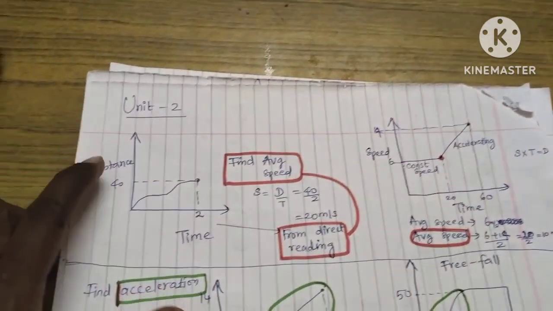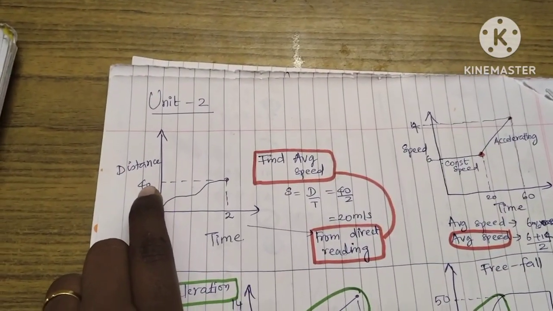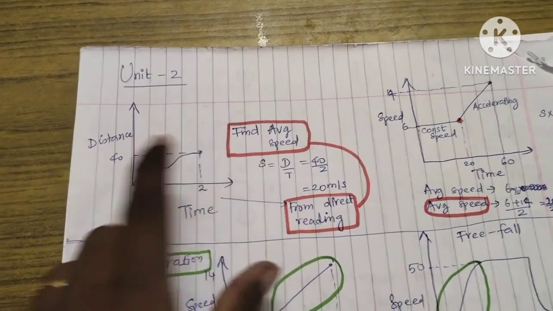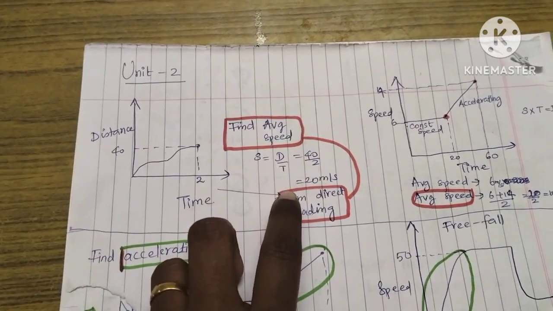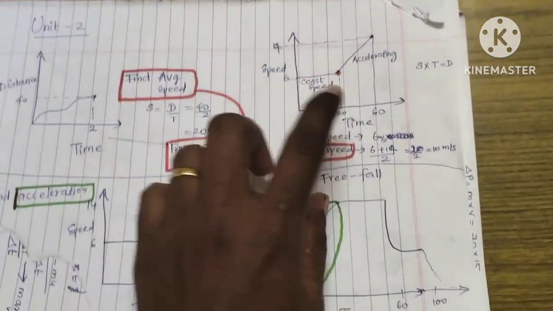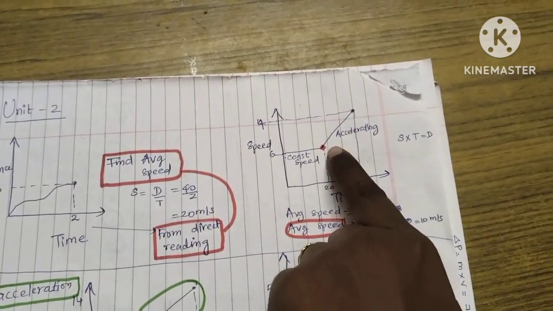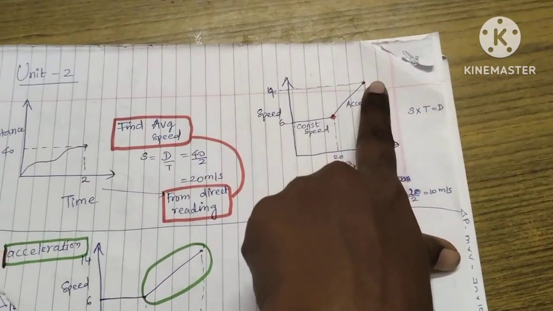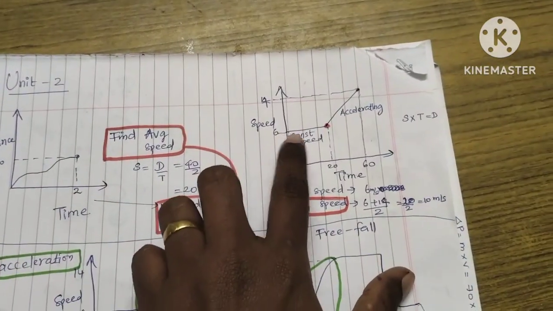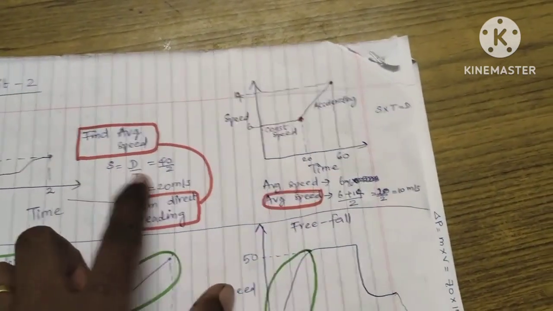So in unit 2 we know there is a distance time graph, and from the distance time graph you can get the readings for distance and time. When you are asked to find the average speed, it is equal to distance by time. So by directly substituting the distance and time you can find the average speed from the direct reading in the distance time graph. But when it comes to the speed time graph and they are asking about the average speed, see, in it this is constant speed, this is accelerating speed. So only by combining both will you get the average speed. Here you are using distance by time, here you are deciphering, breaking down the graph's reading. This is direct reading, this is graph reading.